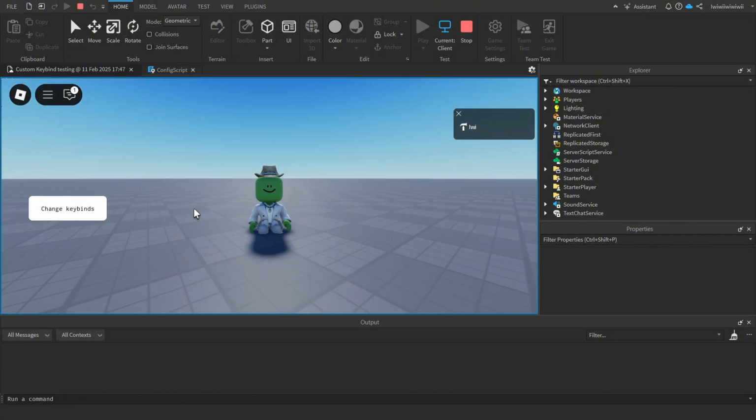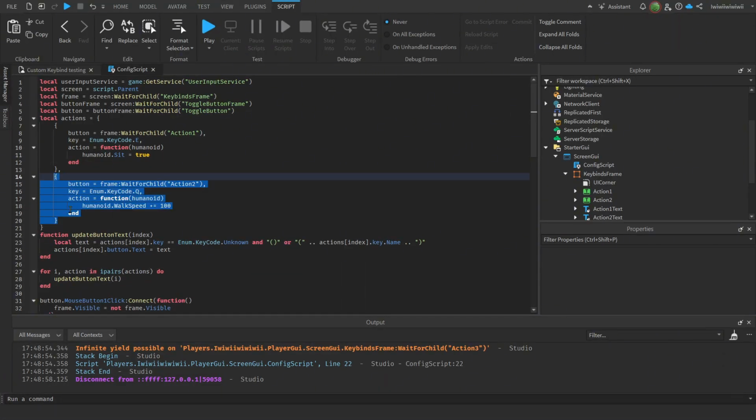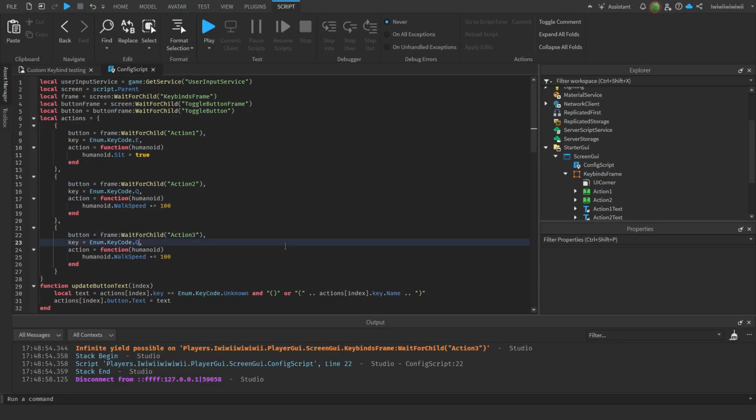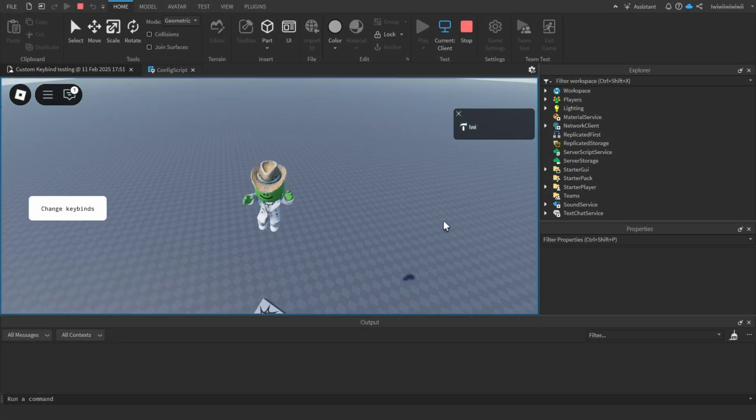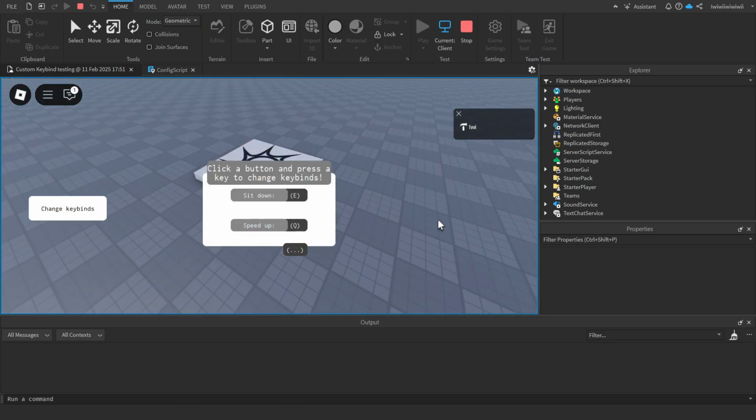If you would like more actions than just 2, we would need to copy-paste this section in the actions table again and change the properties, and don't forget to make another button for it. Now we can see that the 3rd button works like the other ones in the menu.